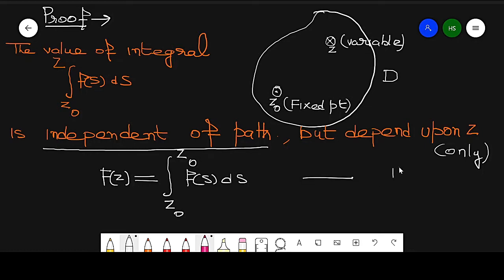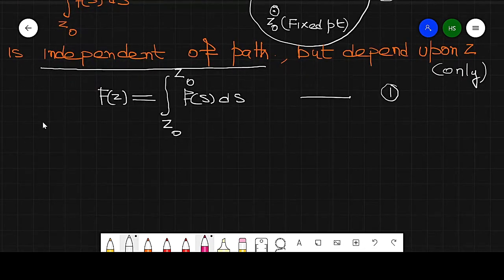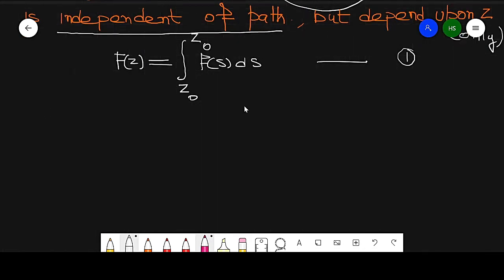This is treated as equation number 1. So I take this indefinite integral of f of s, and f of z is continuous as given.